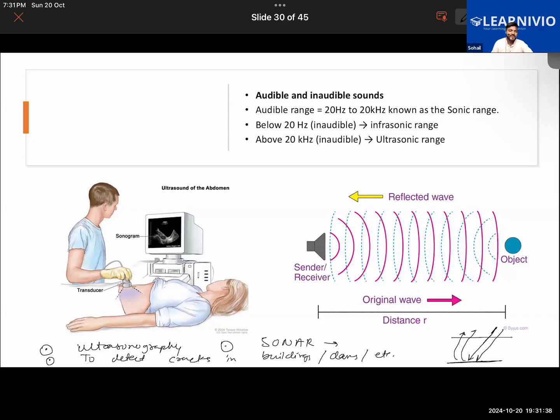And in the case of imaging of body parts, as it is reflected from the soft organs and soft tissues of the body, images will be produced, and thereby we will be able to investigate the inside of the human body. It also helps us in studying the growth of the fetus inside the mother's womb. Another thing I was telling you about is arthritis. Arthritis is basically when pain develops